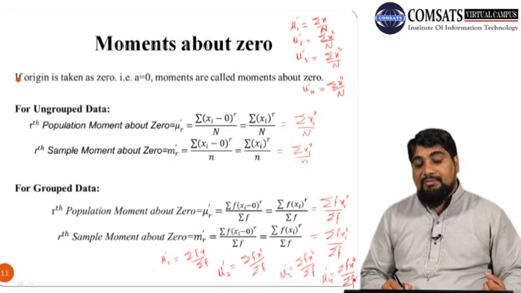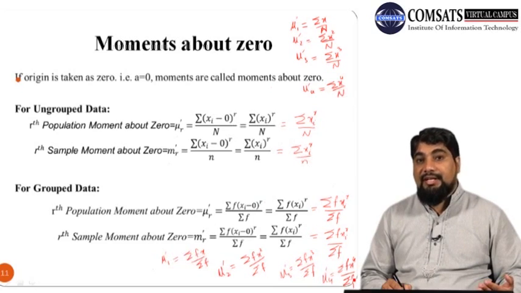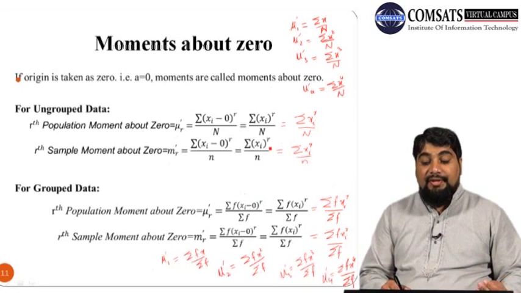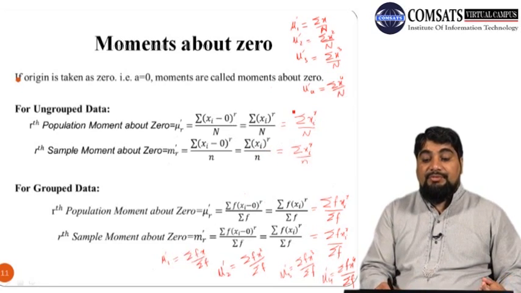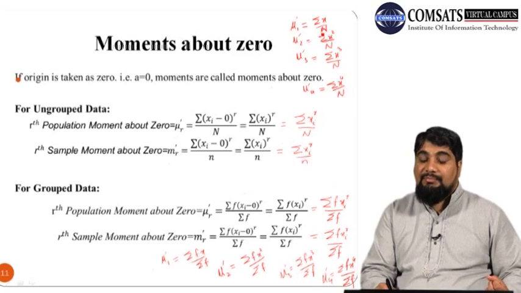Similarly, we can write the formulas for the first 4 sample moments about 0, in case of grouped data as well as in case of ungrouped data. In case of ungrouped data, the sample moments will be m dash 1. Instead of mu dash 1, we will write m dash 1, and we have to replace the big N with small n, which denotes the sample size.